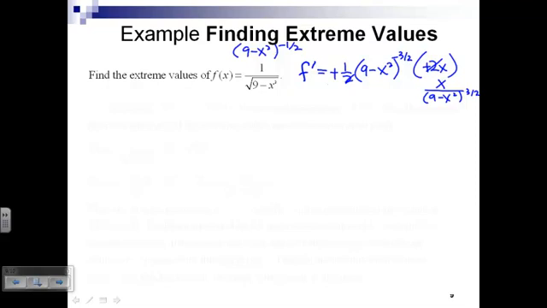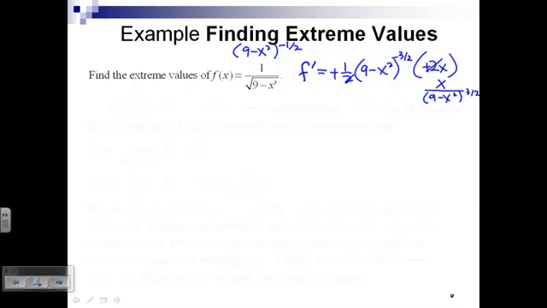Why are you doing the quotient? Well, you could do the quotient rule, or you can just bring the denominator to the top. Did you see how I rewrote this using the negative 1/2 exponent? I think it's easier to use the power rule here.